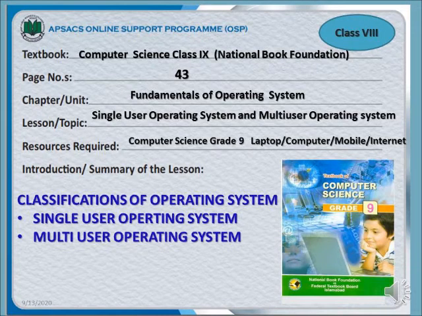Over here in this video tutorial, we are going to learn about classification of operating system. In classification of operating system, we are going to discuss single user operating system and multi-user operating system. Operating systems are basically classified in two main categories, single user and multi-user. Here for this you will require your textbook Computer Science Grade 9 by National Book Foundation. Chapter is the same, Fundamentals of Operating System, that is Unit 2 in your textbook. Then the resources you require are computer, mobile phone, laptop and internet.